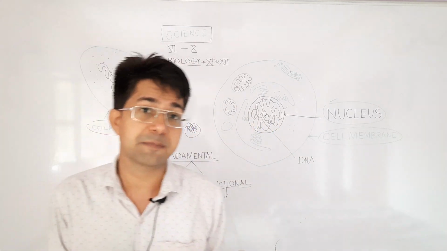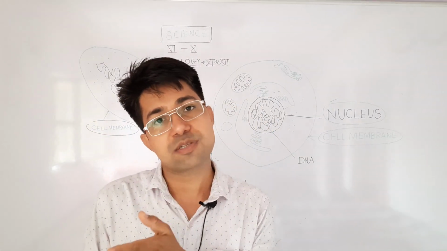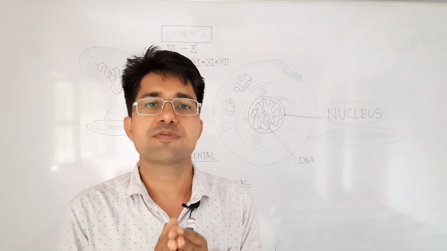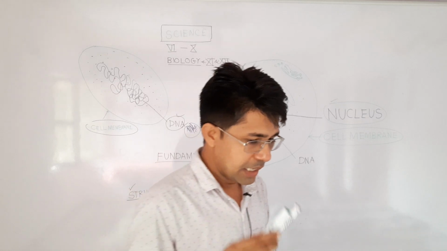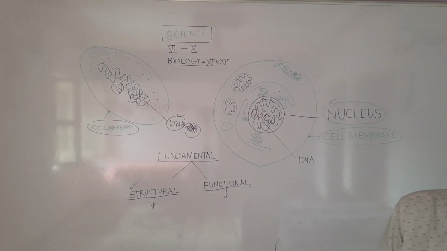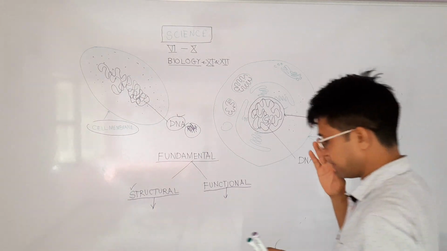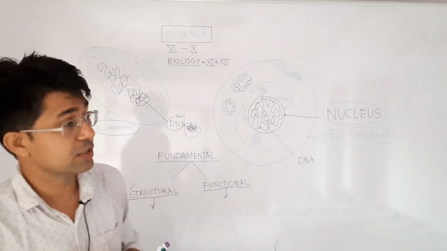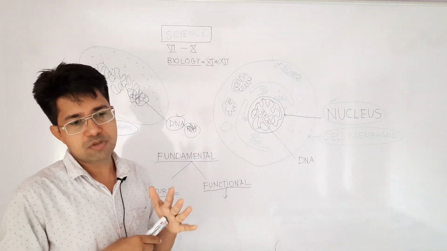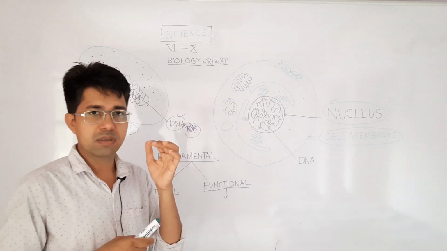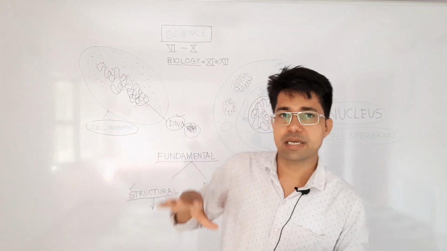The food we eat, no matter if it is coming from plants or from animals, what we have learned in class 6, is made up of cells. So nothing less than a cell is considered as alive. If there is a living structure, there must be cells. If there are no cells, there will be no life. So any structure, anything which comes to your mind about living things, there must be a cell.